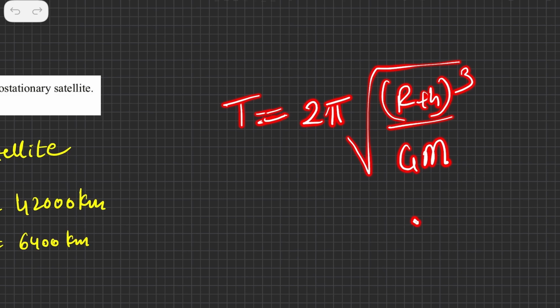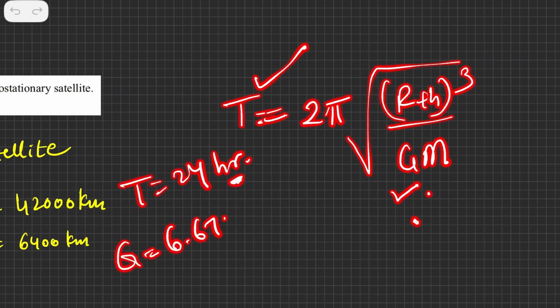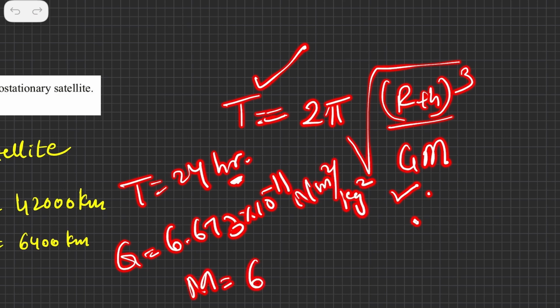This is one of the formulas which we have in gravitation for the time period of a particular satellite, and we put T equal to 24 hours, of course converting that into seconds. G is equal to 6.673 into 10 raised to minus 11 Newton meter square per kg square, and mass M equal to the mass of Earth, that is 6 into 10 raised to 24 kg.